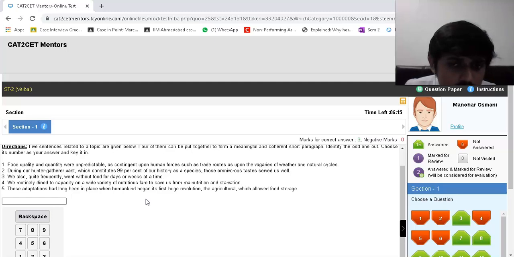Allowed food storage. Hunter-gatherer past. Those omnivores' tastes served us well. And first trade routes as upon vagaries of weather. We also went without food for days or weeks at a time. Nutritious fare to save us from malnutrition and starvation.